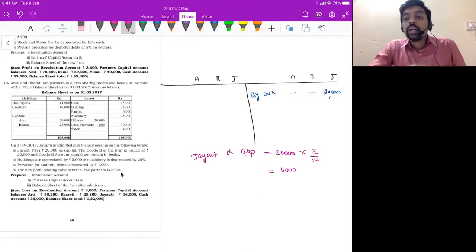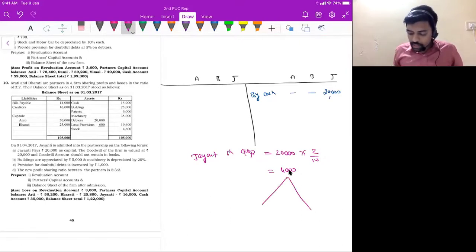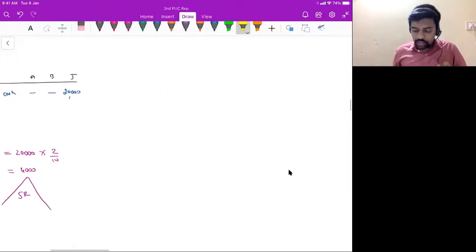I repeat, total goodwill is 20,000, right? Find out Jayanti's share of goodwill. Jayanti's share of goodwill will be 20,000 into 2 by 10, that is 4,000 rupees. So distribute this in sacrifice ratio. Now, how to find out the sacrifice ratio? The new ratio is given in the question. Read the last adjustment. New profit sharing ratio is 5 is to 3 is to 2. Old profit sharing ratio is 3 is to 2. Correct? So find out the sacrifice ratio.